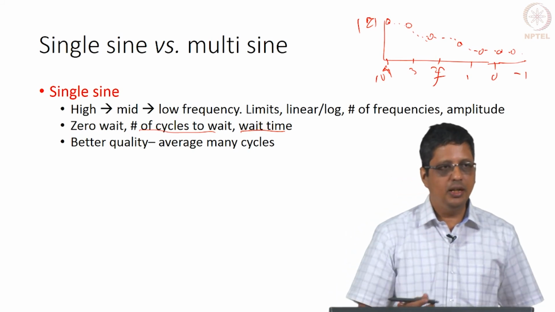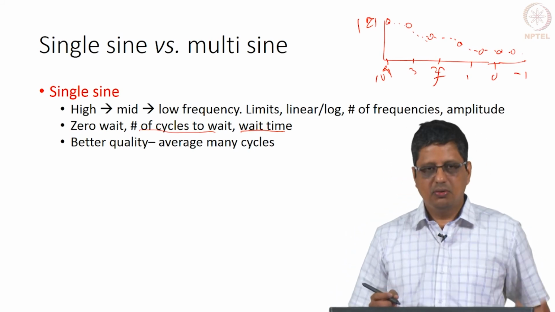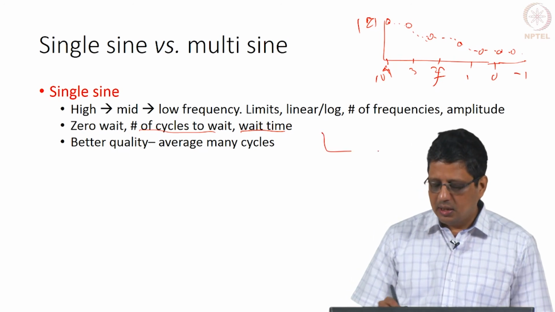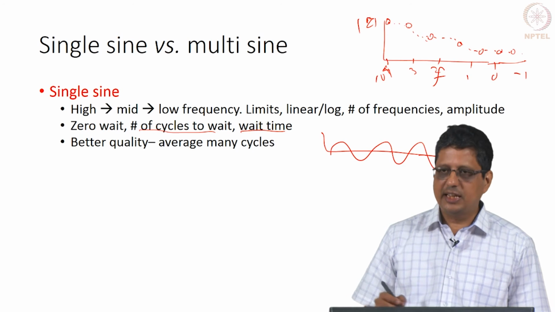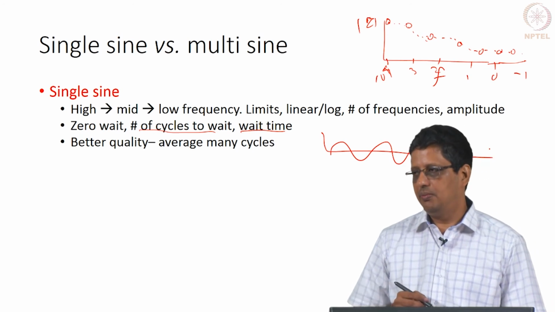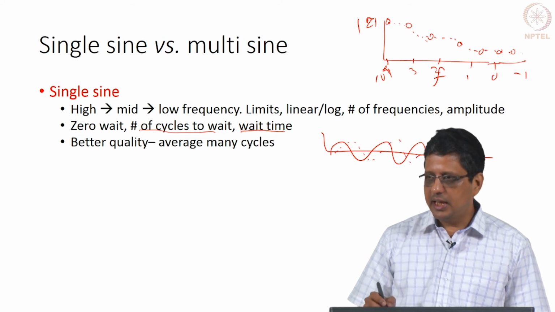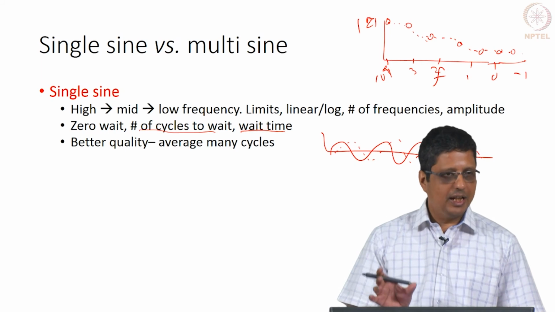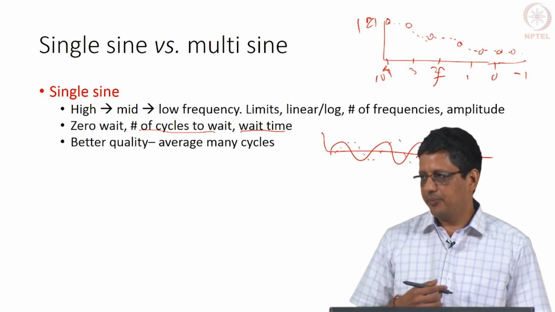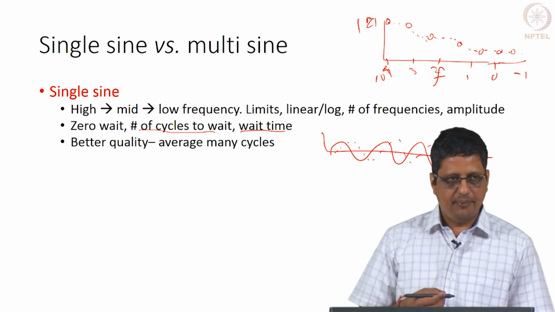If we say best quality, my guess is one way of doing this is I would do more number of cycles and then do Fourier transform. Even if the phase value is a little off, when I do many cycles hopefully I will get a better result. That is one way. It will take longer time.